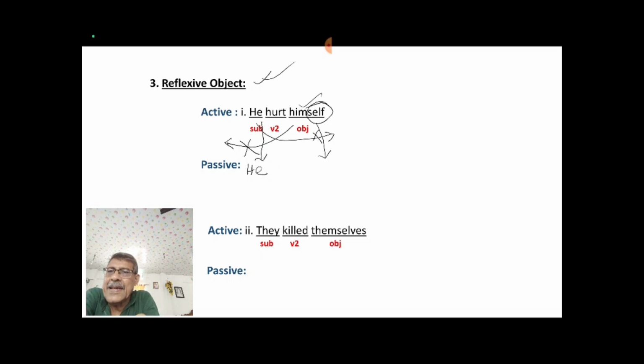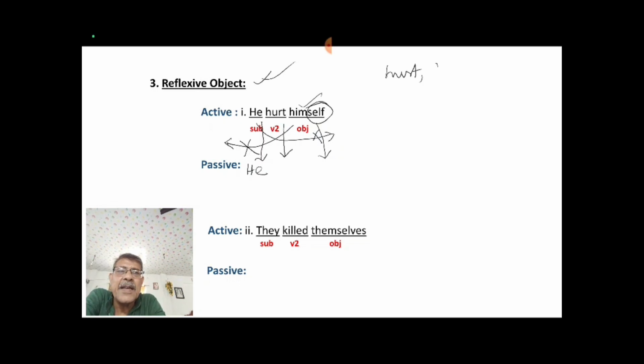In case your object is a reflexive object, having a self word, then you have to set your subject in its own place when you go to do passive voice, and you set your verb in its own place, just making it passive structure, passive verb। তাহলে এই হার্ট এখানে কি ফর্মে আছে? প্রেজেন্টে আছে, পাস্টে আছে? আমরা কি জানি?